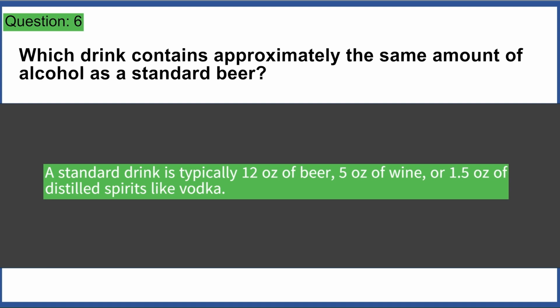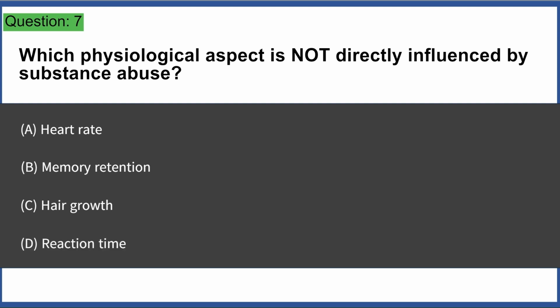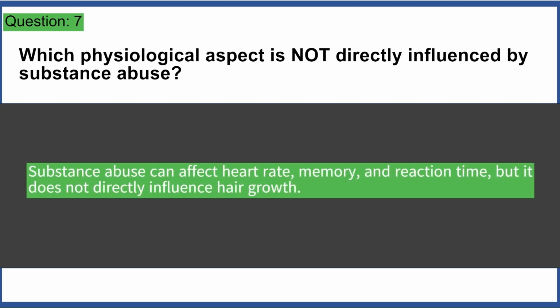Which physiological aspect is not directly influenced by substance abuse? A. Heart rate. B. Memory retention. C. Hair growth. D. Reaction time. Answer C. Substance abuse can affect heart rate, memory, and reaction time, but it does not directly influence hair growth.